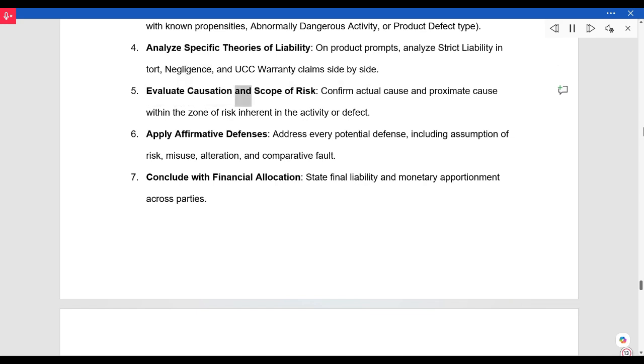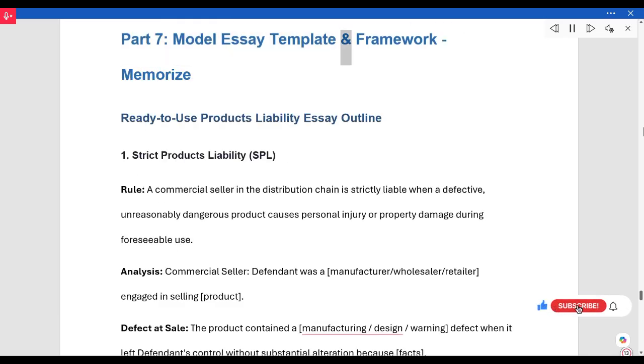Evaluate causation and scope of risk. Confirm actual cause and proximate cause within the zone of risk inherent in the activity or defect. Apply affirmative defenses. Address every potential defense, including assumption of risk, misuse, alteration, and comparative fault. Conclude with financial allocation. State final liability and monetary apportionment across parties. Part 7. Model essay template and framework.